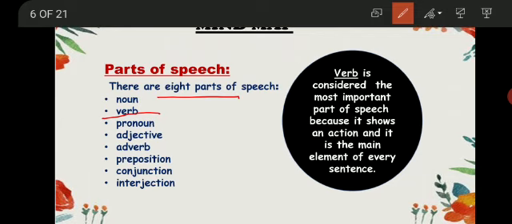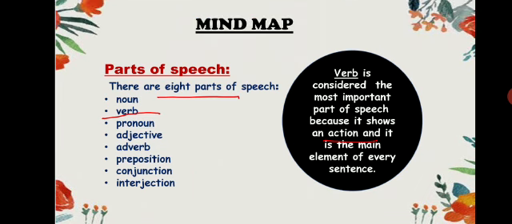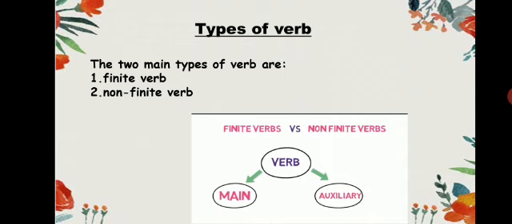Yes, why verb is considered the most important part of speech? Because verb shows an action and every sentence contains a verb. Every sentence is a combination of two components, subject and verb. That is why verb is considered the most important part of speech as it shows an action. Yes, so how many types of verb? There are two main types of verb: finite verb and non-finite verb.